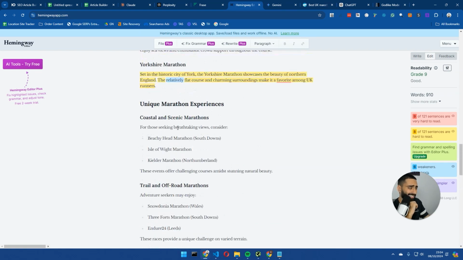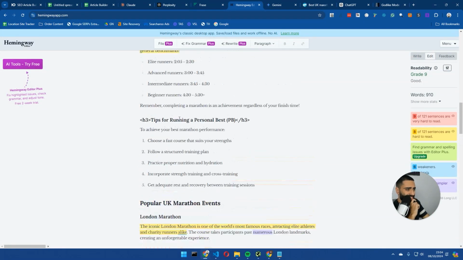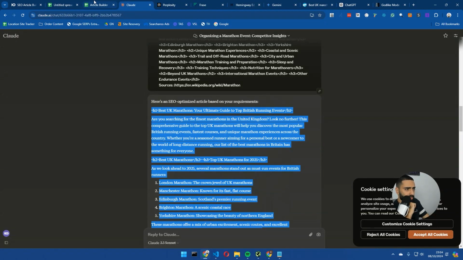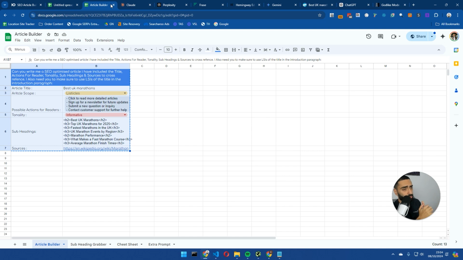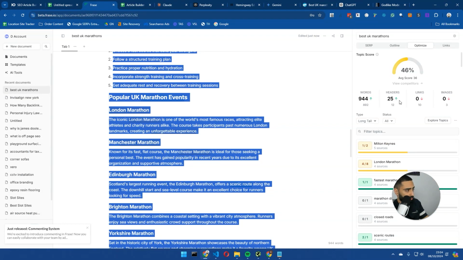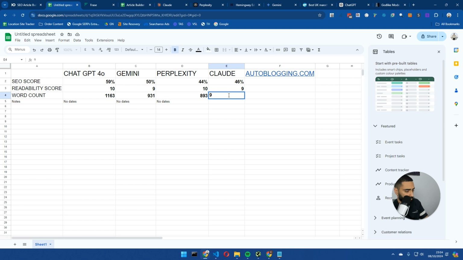But one thing that I did take a look at is that it actually has gone off on a little bit of a tangent. And let me just show you guys that. Obviously an SEO score is an SEO score. It's super easy to manipulate an SEO score, so never blindly just look at an SEO score. But let me just fill this out very quickly, and then I'll show you guys what I actually mean. So this was 46%, 944 words, not 9,000. And again, no dates were mentioned.